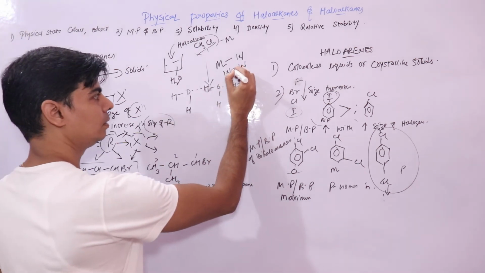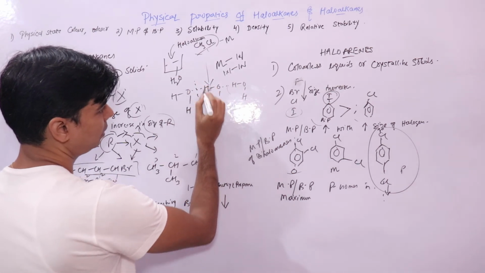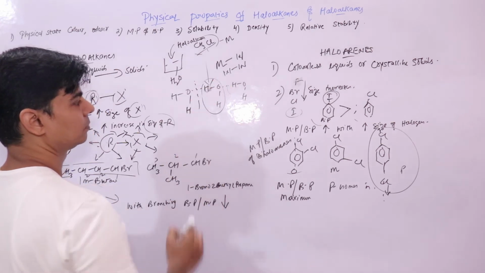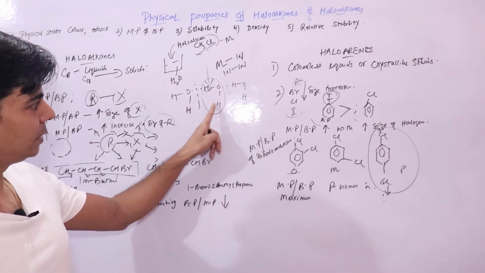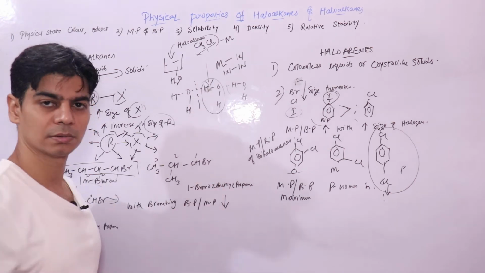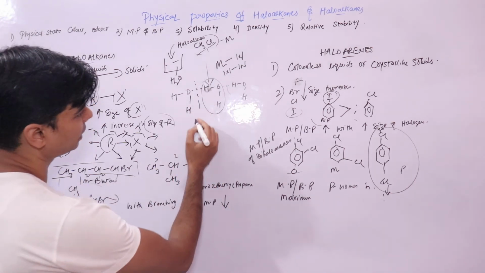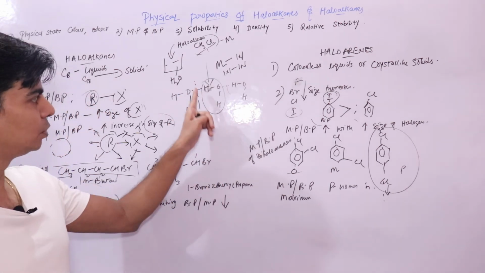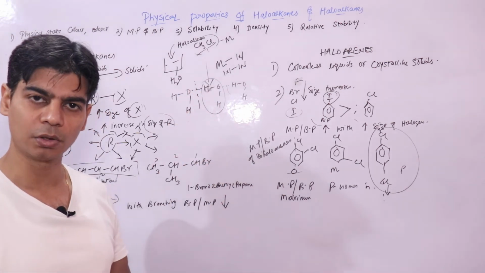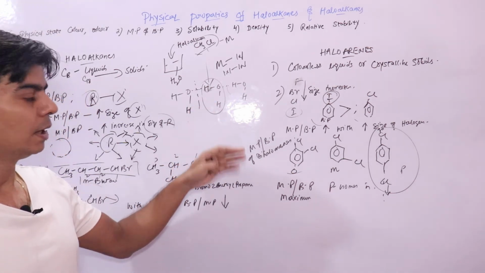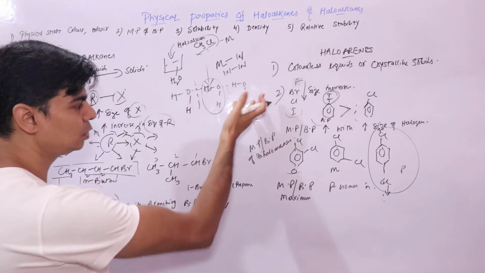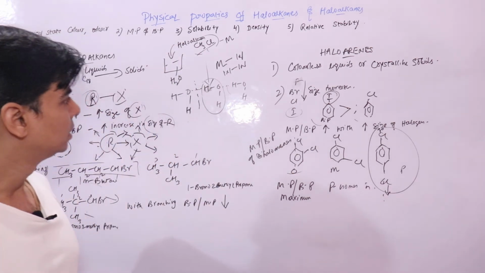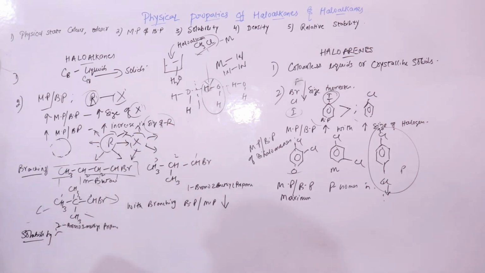Then only it will be able to break hydrogen bonding between water molecules and enter in between water molecules. Since it cannot make hydrogen bonding with water, it would not be able to break already existing hydrogen bonds between water molecules, and neither would it be able to make new hydrogen bonds with water, because there is no hydrogen bonding. So it is less soluble.